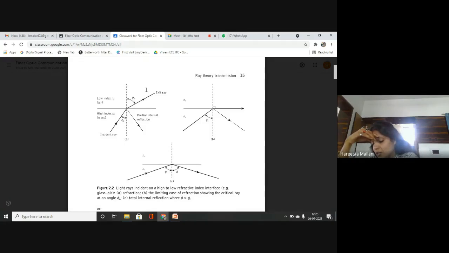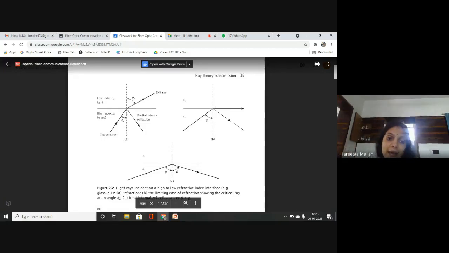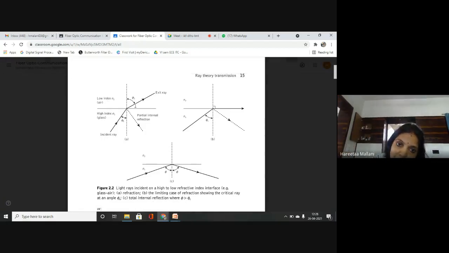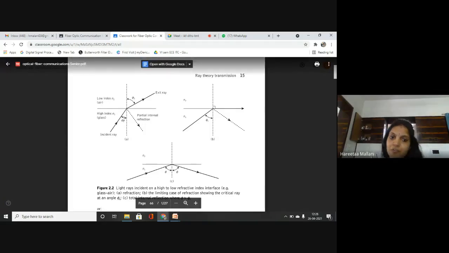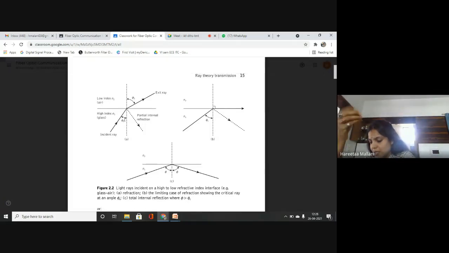Clear? If the dielectric on the other side of the interface has a refractive index N2 which is lesser than N1, then the refraction is such that the ray path in this lower index medium is at an angle phi2. You can see it in the diagram, to the normal, where phi2. Now which of these is greater? N1 is greater than N2 and phi2 is greater than phi1. You can write this near your diagram. N1 greater than N2 and phi2 is greater than phi1, okay?